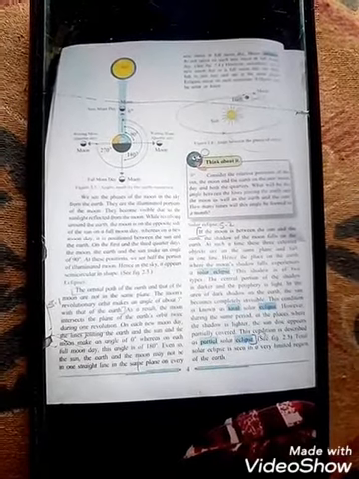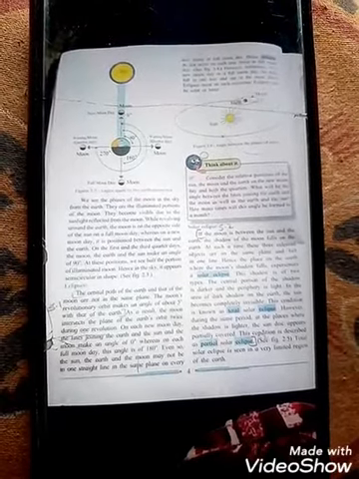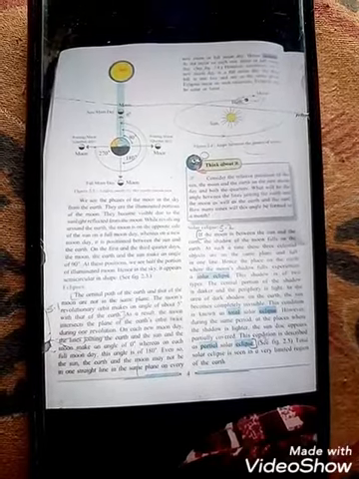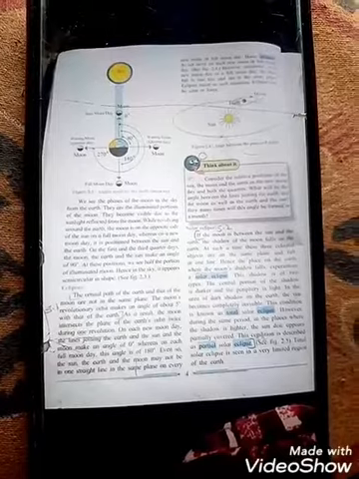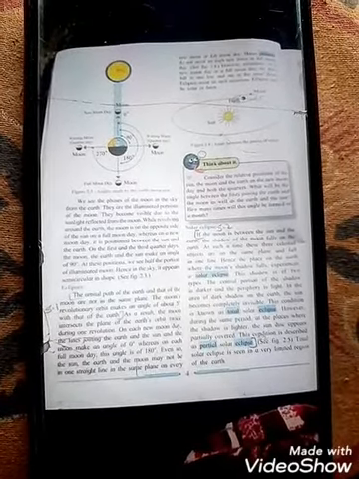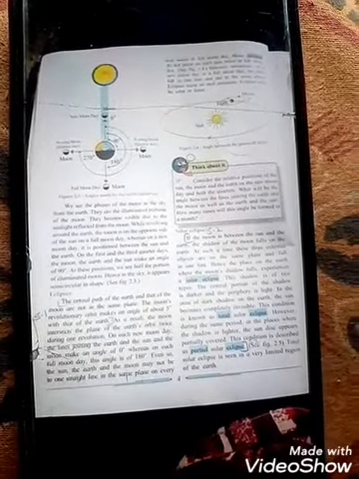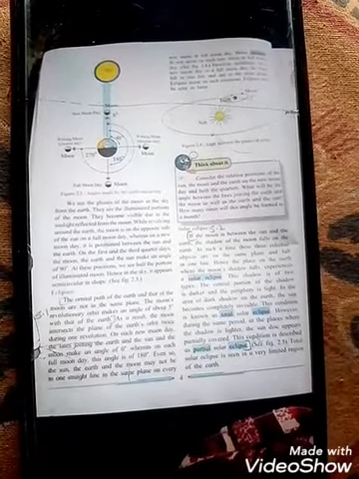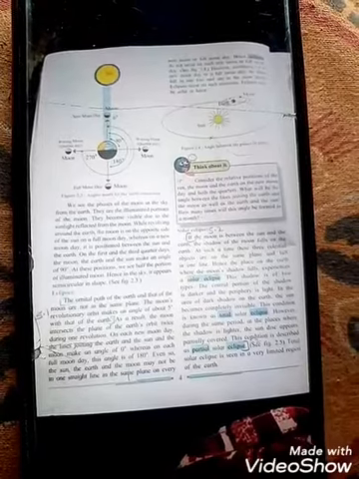A total solar eclipse is seen in a very limited region of the earth. That means, students, total and annular solar eclipses we can see only in very limited regions, and a partial solar eclipse we can see more widely. Understood? You have to understand that when these three celestial objects come in a straight line, with the moon coming in between, a solar eclipse occurs.